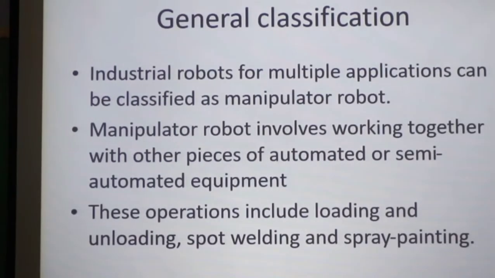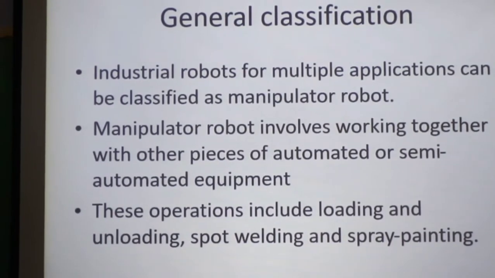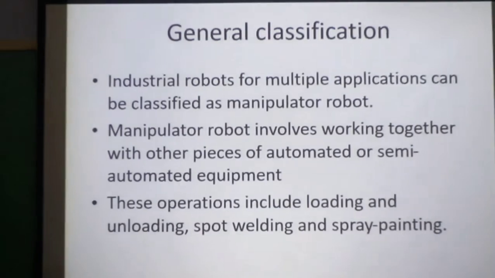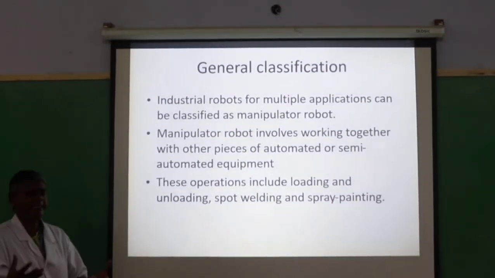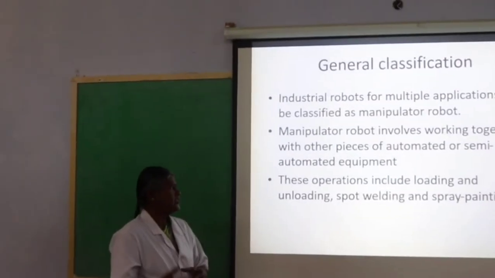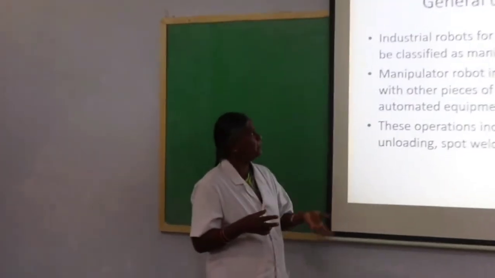Based on the general classification, industrial robots for multiple applications can be classified as manipulator robots. It involves working together with other pieces of automated or semi-automated equipment, such as loading and unloading, spot welding, spray painting, etc. They are called manipulators.